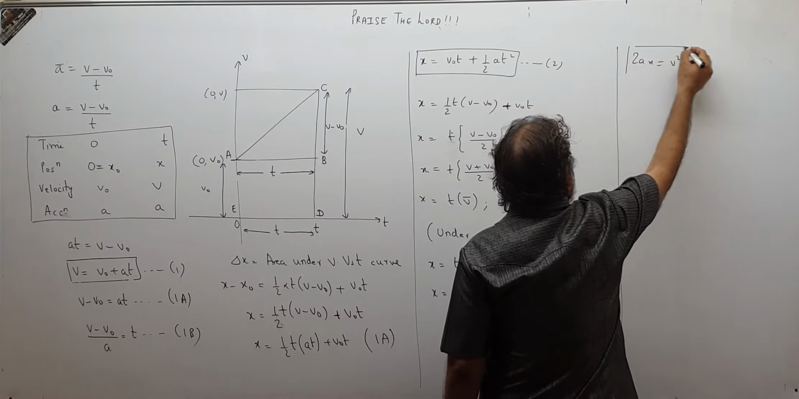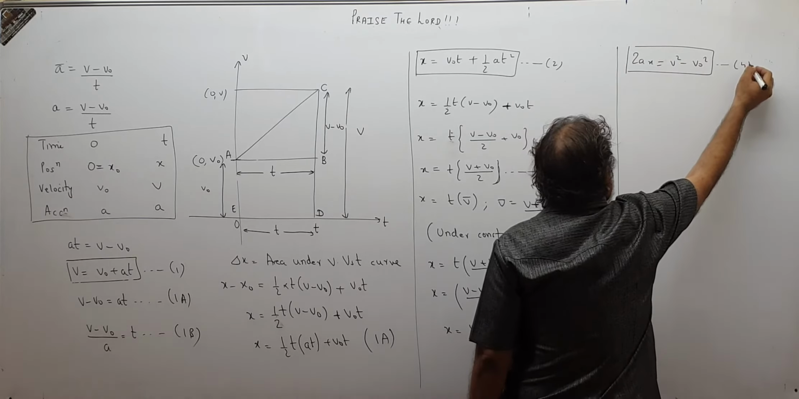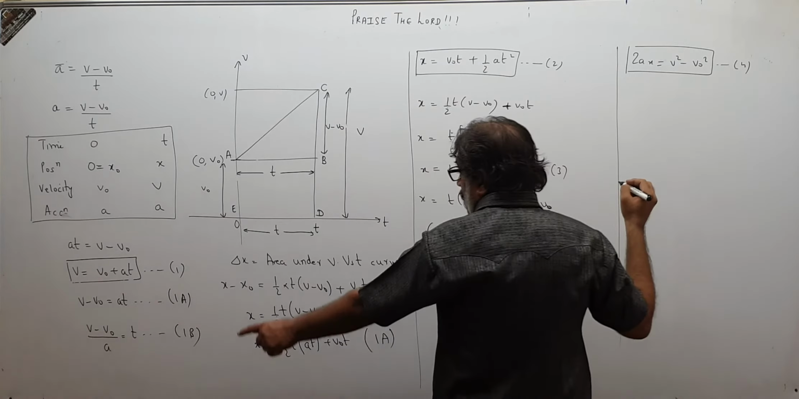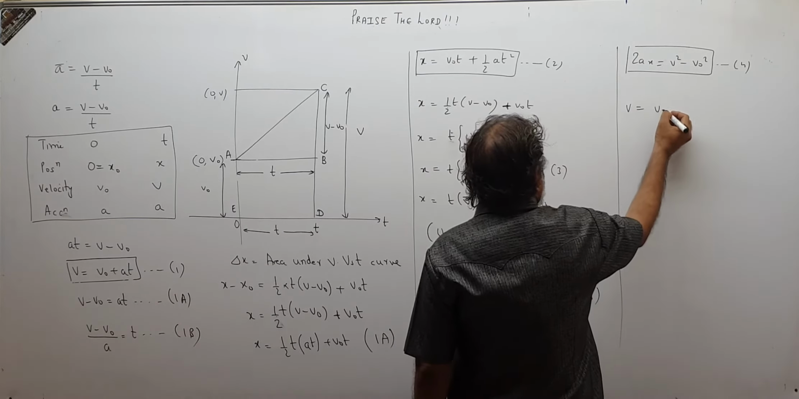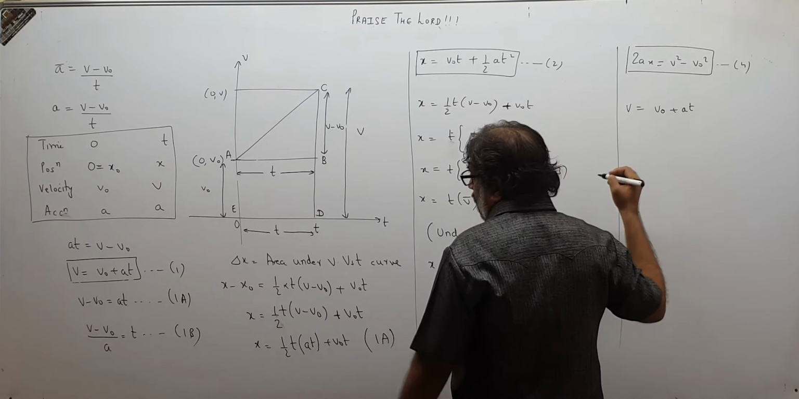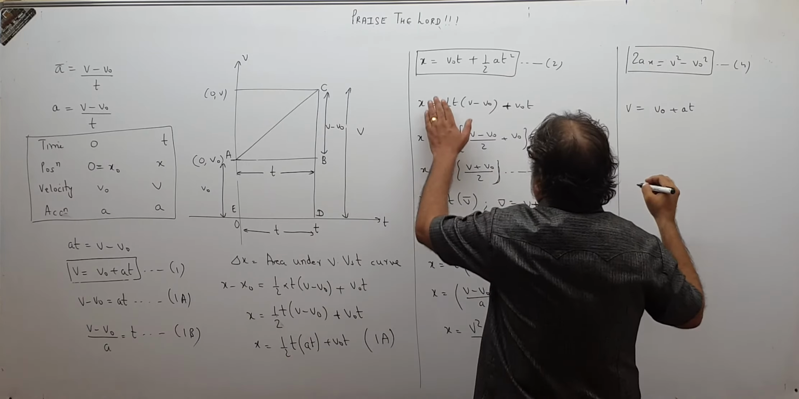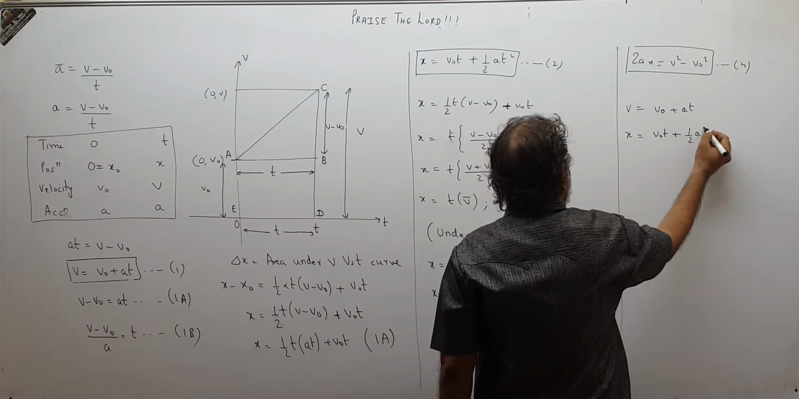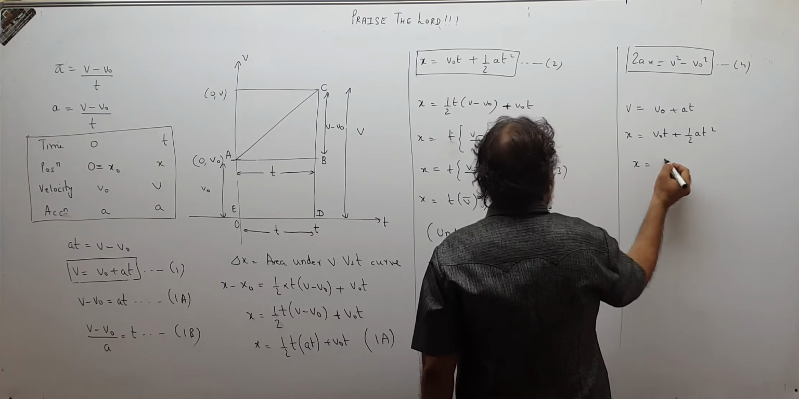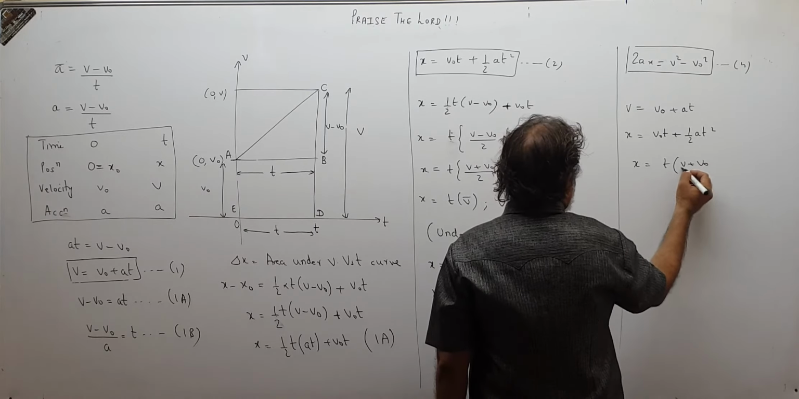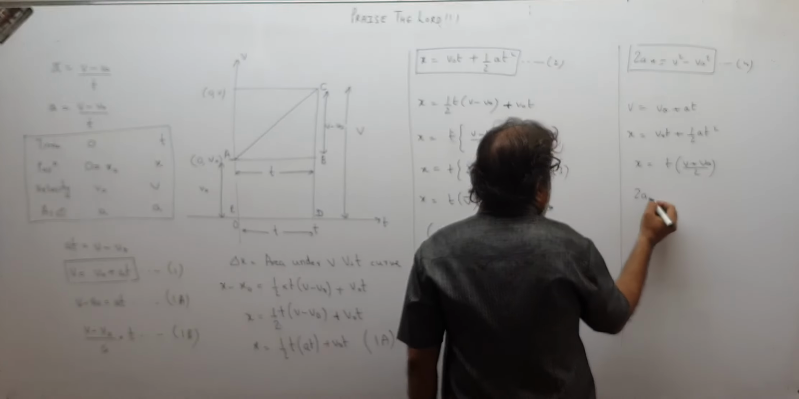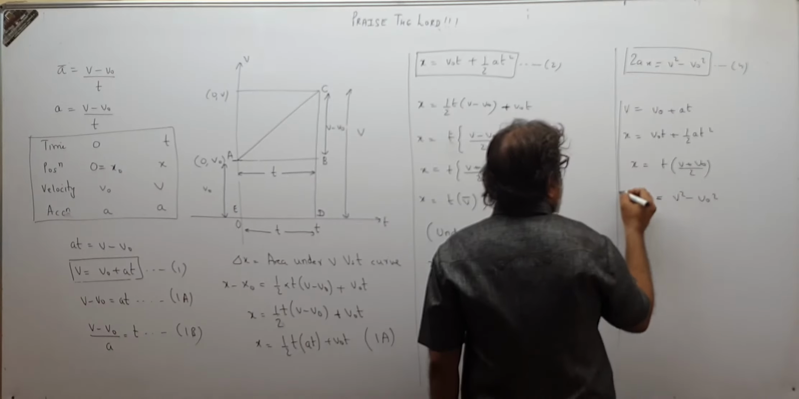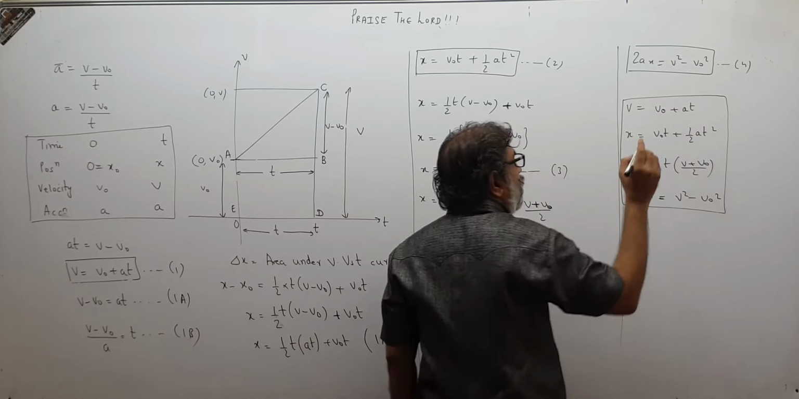So this is equation number 4, children. So we have actually got 4 equations. The first equation was about velocity, V equal to VO plus AT. The second one was of displacement, that is VOT plus half AT square. Then X was T into V plus VO upon 2, and 2AX is equal to V square minus VO square. These 4 equations of motion are there with us for uniform acceleration.